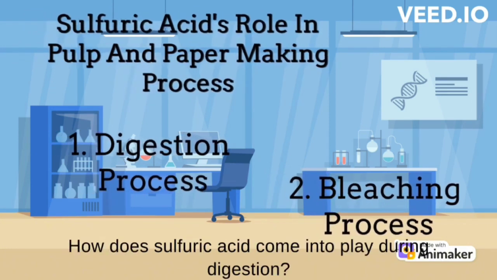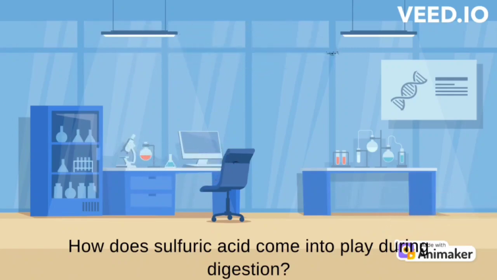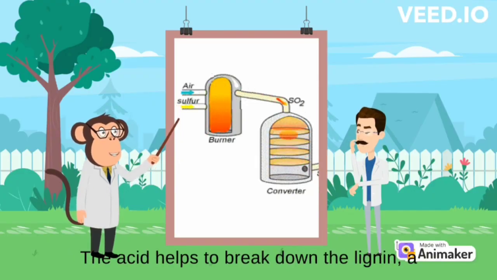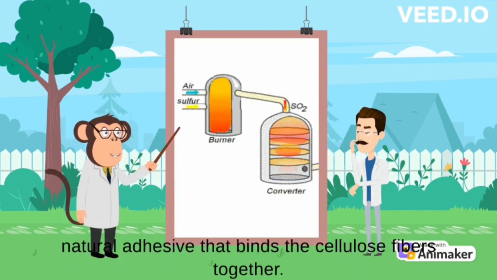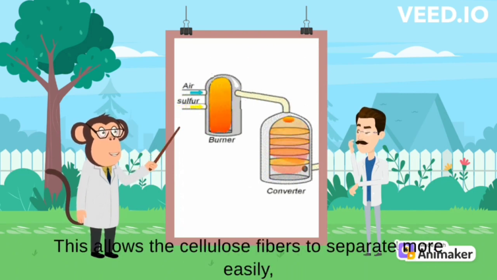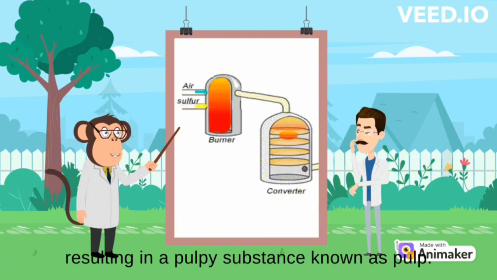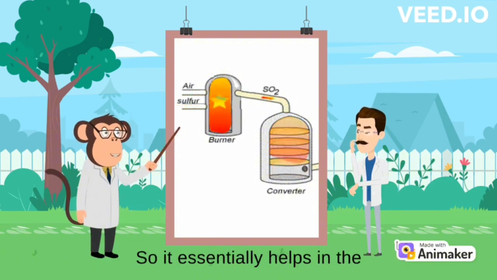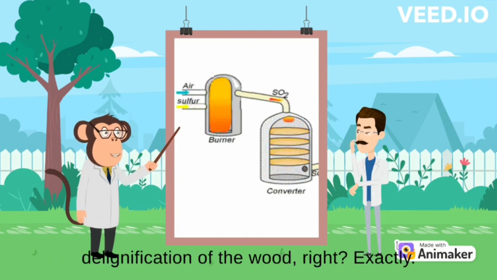So interesting. How does sulfuric acid come into play during digestion? During digestion, wood chips are mixed with a solution of sulfuric acid and other chemicals in a high-pressure vessel. The acid helps to break down the lignin, a natural adhesive that binds the cellulose fibers together. This allows the cellulose fibers to separate more easily, resulting in a pulpy substance known as pulp. The sulfuric acid also acts as a catalyst to speed up this chemical reaction. So, it essentially helps in the delignification of the wood, right?